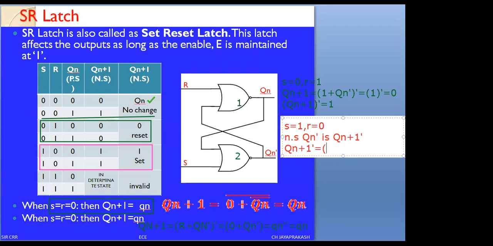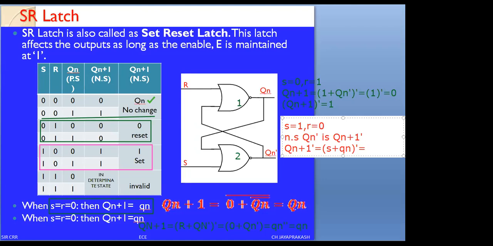If you observe the output for NOR gate 2, we can write this equation as (S plus Qn) whole complement. Checking the output equation of NOR gate 2, one input is S and the second input is Qn. Therefore, I can write (S plus Qn) whole complement.